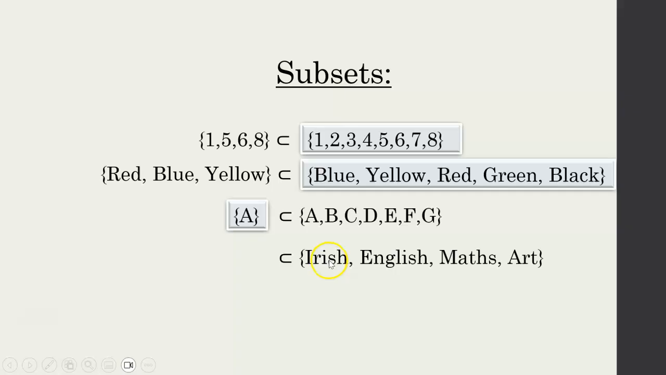What about a subset of English, Irish, maths, art? Well, I said Irish, English. So Irish, English would be a subset of Irish, English, maths, and art. Or I could have picked maths, or I could have picked art, or I could have picked English, maths, and art. As long as I pick elements that are already in this set.